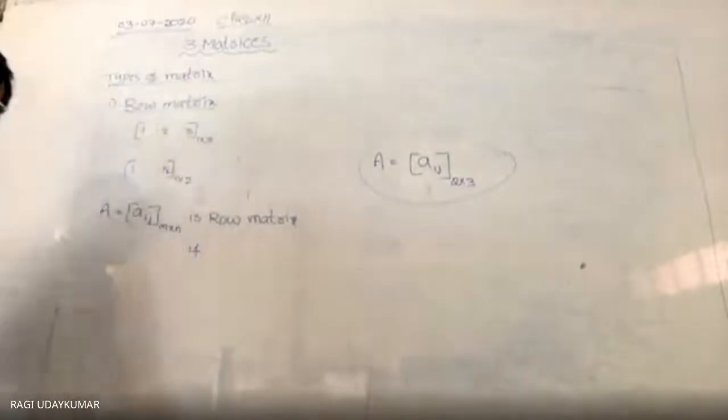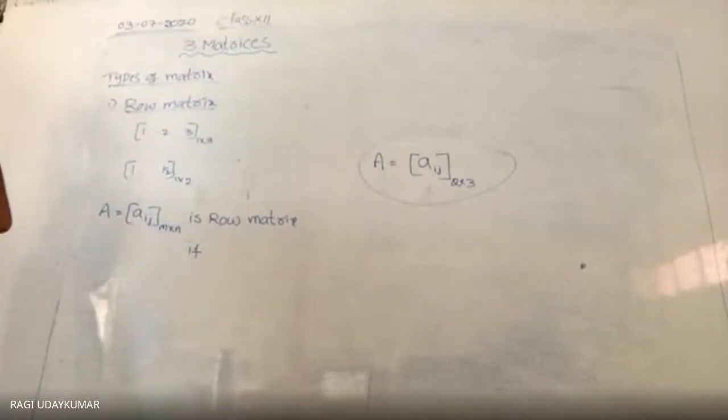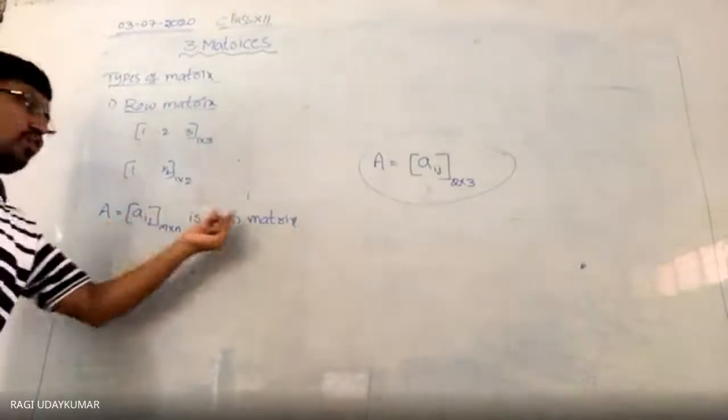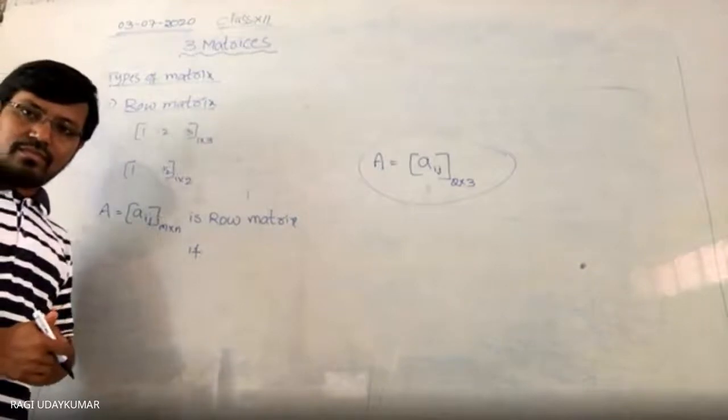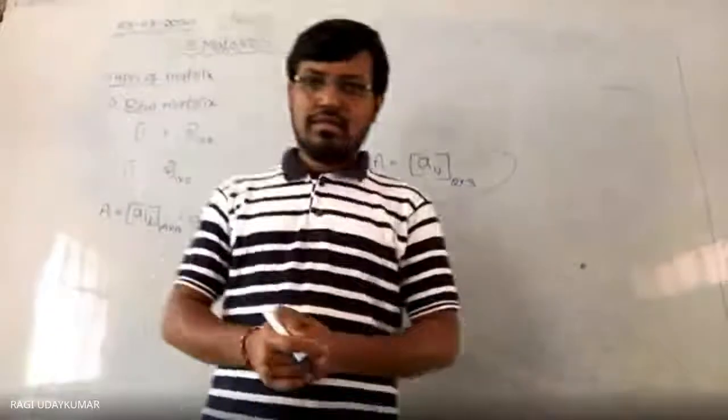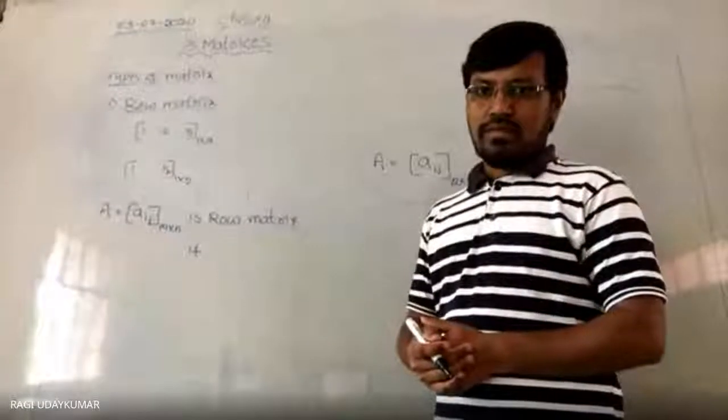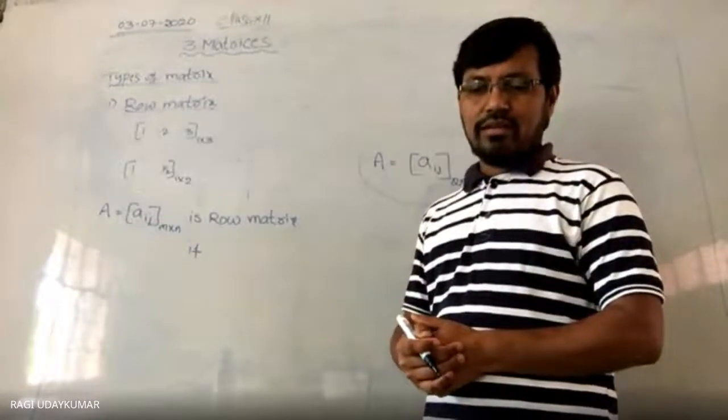This matrix is called a row matrix if, can you tell? No, sir.